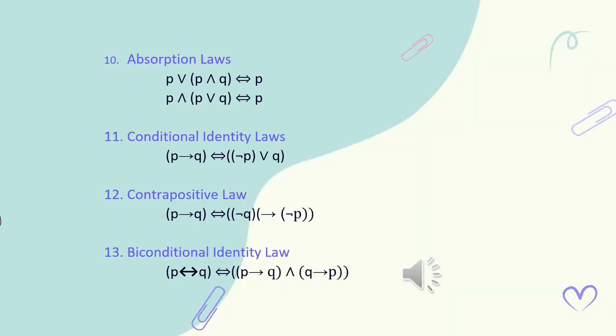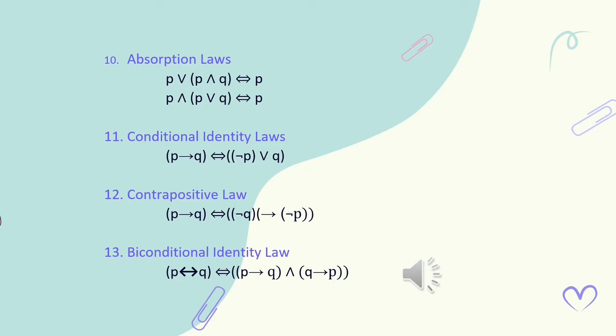Absorption law, we use this law when P is in the same set but the symbol is different, where we have to change AND or OR symbols. For example, P or (P and Q) is equivalent to P, while P and (P or Q) is also equivalent to P. Conditional identity law is used when we want to change P conditional to Q, and it will become (not P or Q).